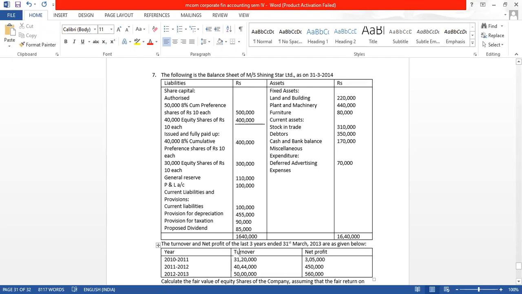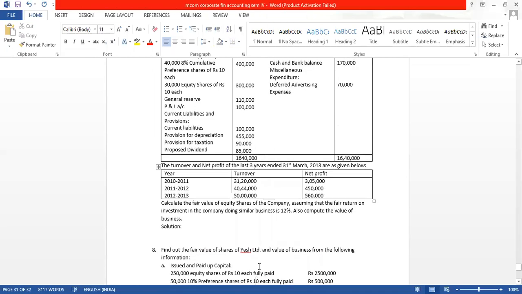They have given us the turnover. Turnover means the sales and net profit for the last 3 years ended 31st March 2013. So turnover, that is sales, is 31,20,000 for 2010-11. For 2011-12, we have 40 lakh 44,000. 12-13, it is 50 lakh.